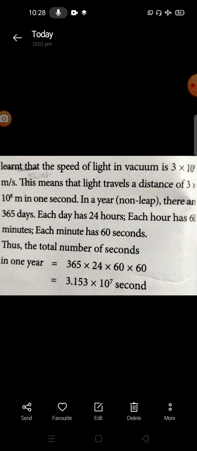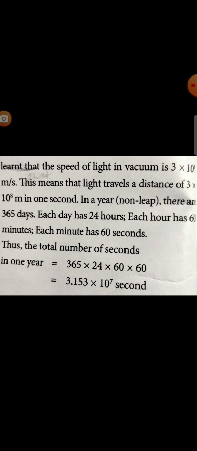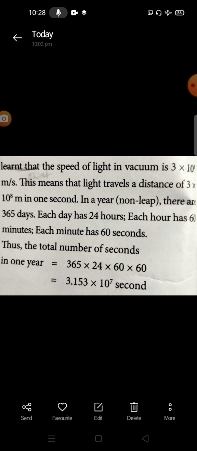The speed of light in vacuum is 3 into 10 power 8 meter per second. That means the light travels a distance of 3 into 10 power 8 meter in 1 second. In a year, there are 365 days. Each day has 24 hours. Each hour has 60 minutes. Each minute has 60 seconds. So the total number of seconds in 1 year is equal to 365 into 24 into 60 into 60, that is equal to 3.153 into 10 power 7 second.